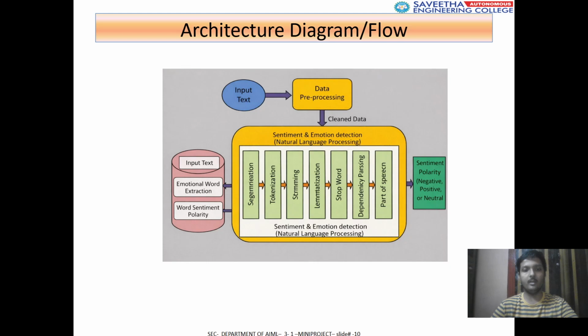Here, natural language processing steps are applied: segmentation, tokenization, stemming and lemmatization, dependency parsing and part-of-speech tagging. These are the natural language processing steps, followed by normalization, emotion detection and word sentiment polarity. And then finally, it predicts the output in the green box on the right side: sentiment polarity, negative, positive or neutral.